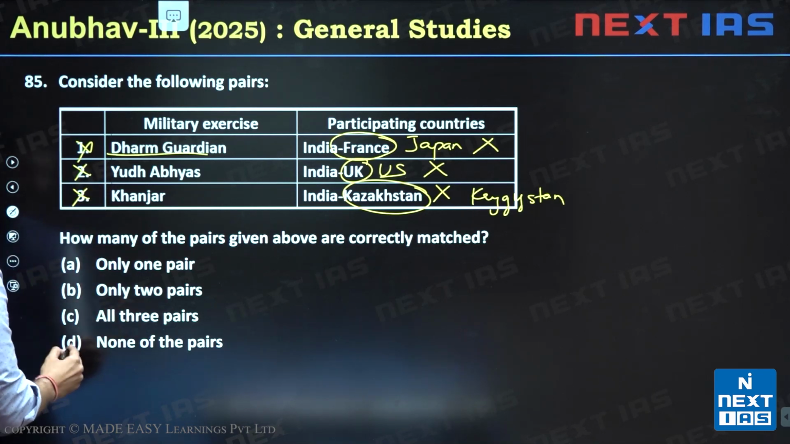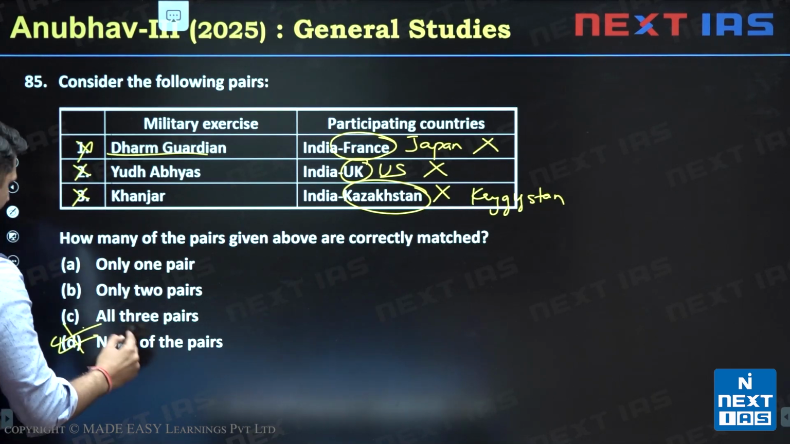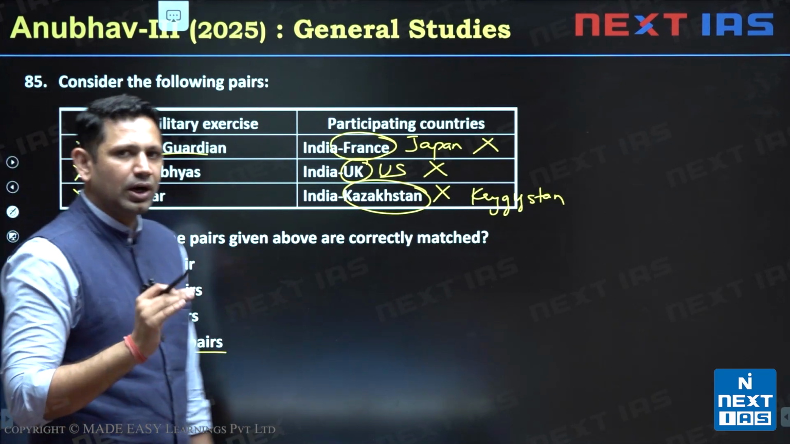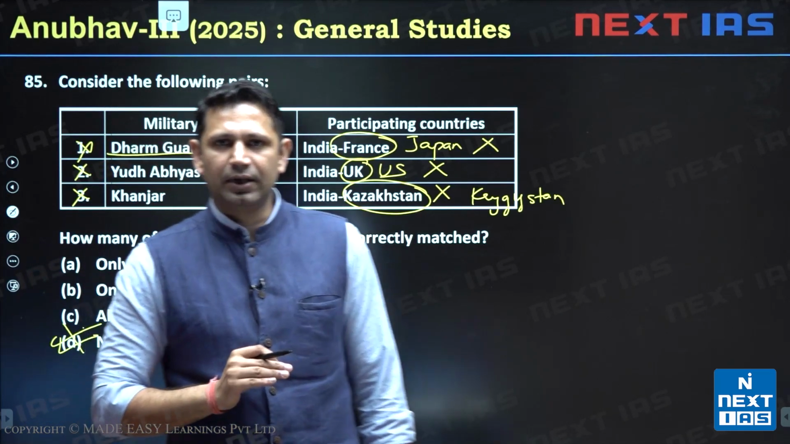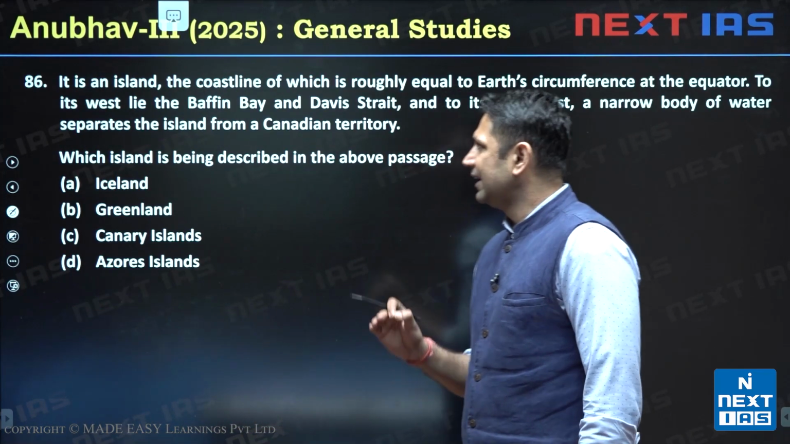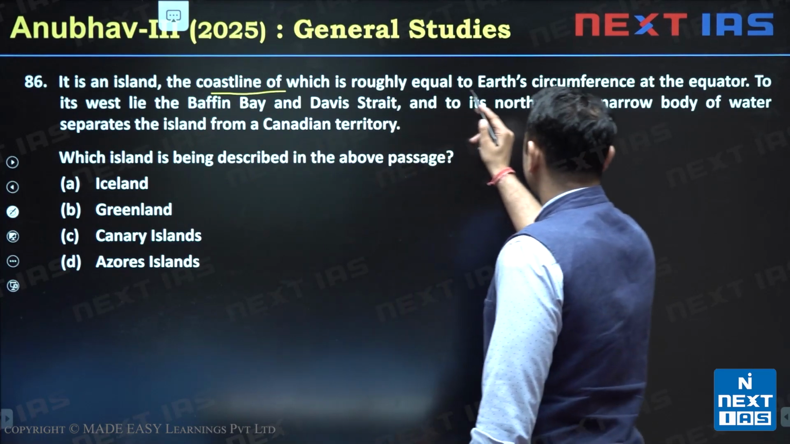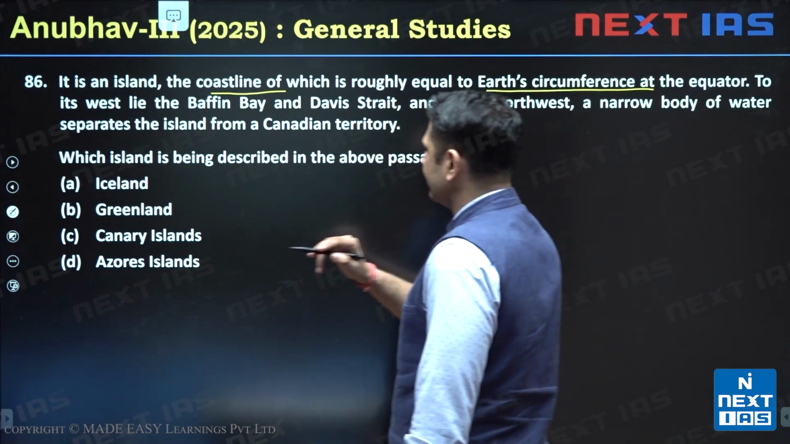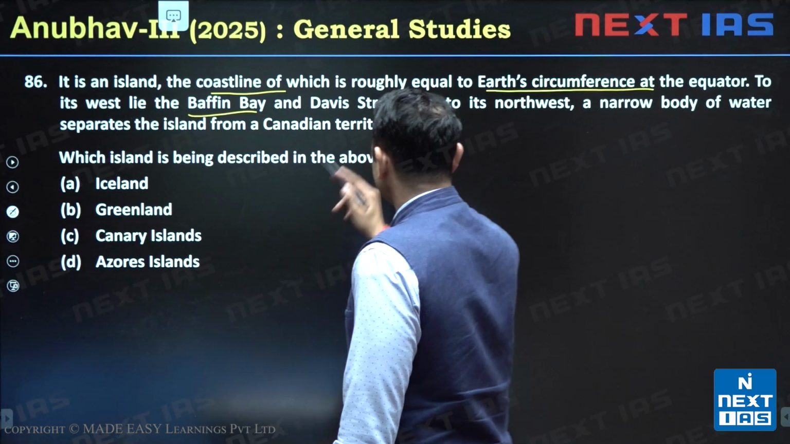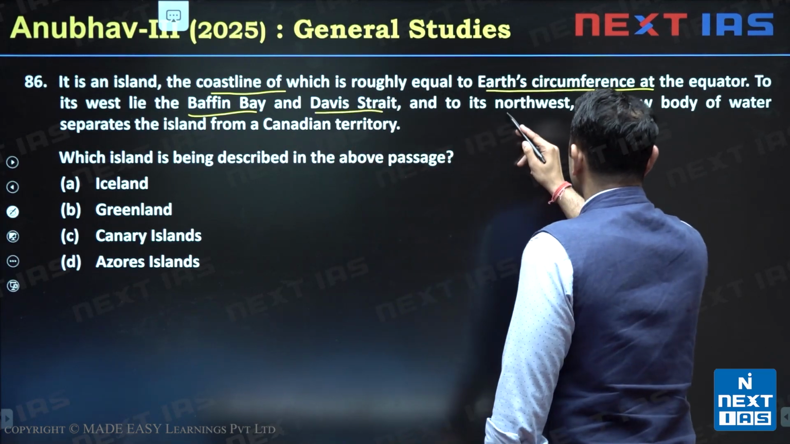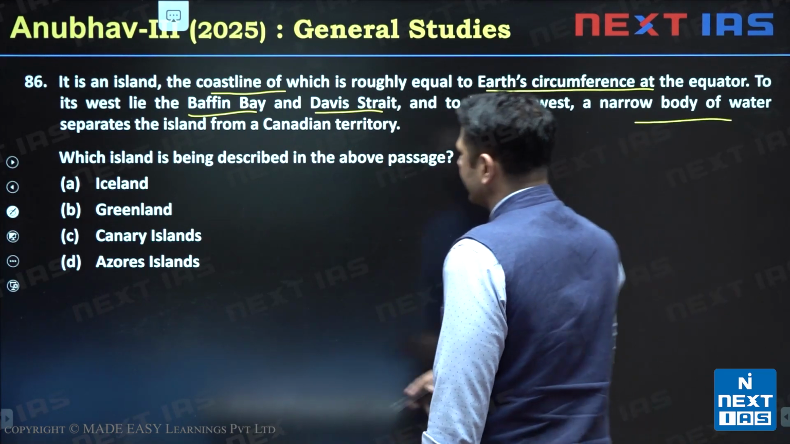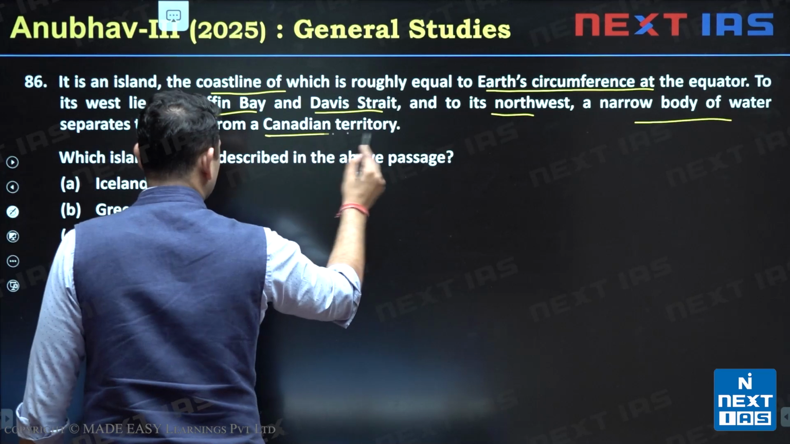So answer here becomes, which of the following is correctly matched? It is none of the above. Answer is option D here. Now next is question number 86. It is an island, the coastline of which is roughly equal to Earth's circumference at the equator. It lies west to Baffin Bay and Davis Strait. It is in its northwest. A narrow body of water separates the island from the Canadian territory.